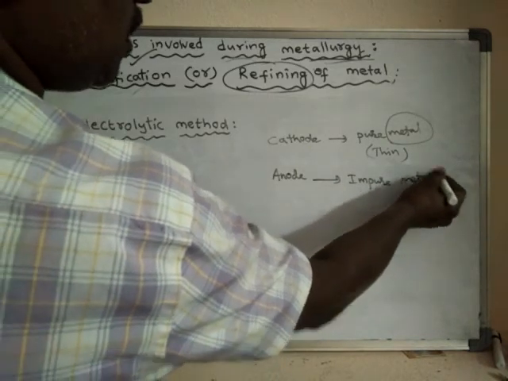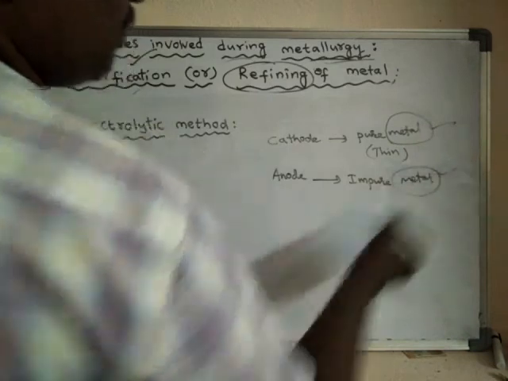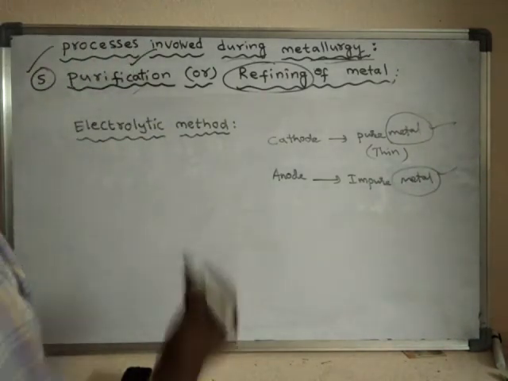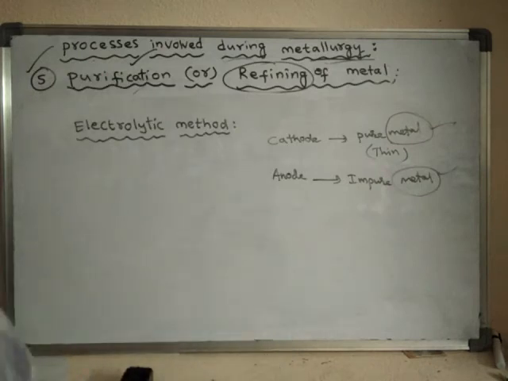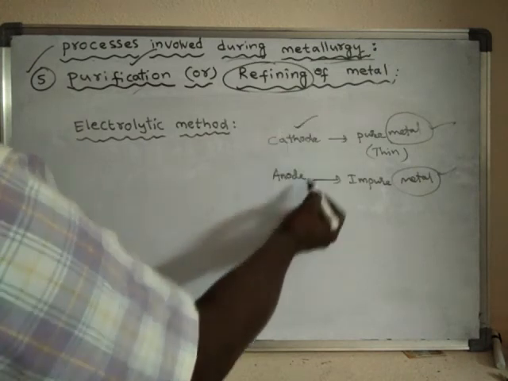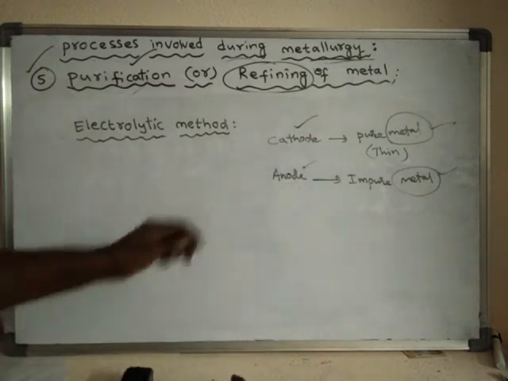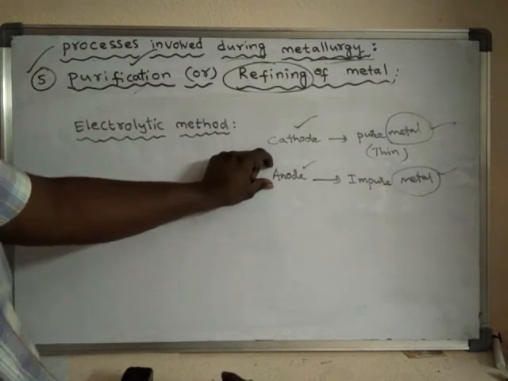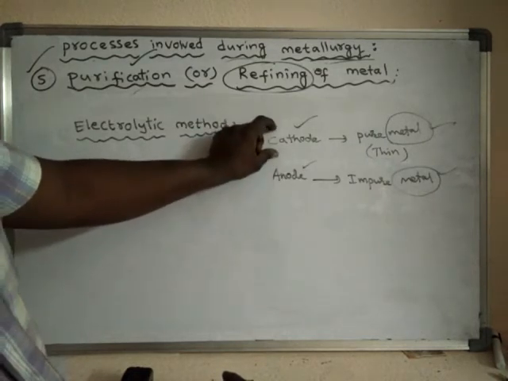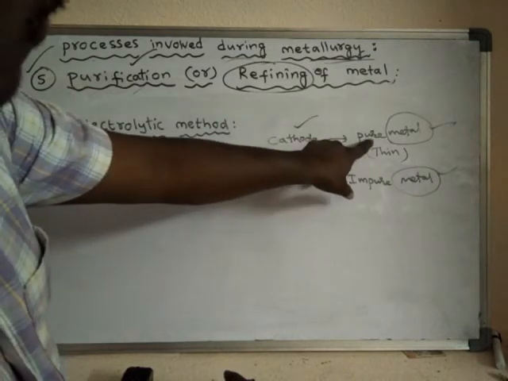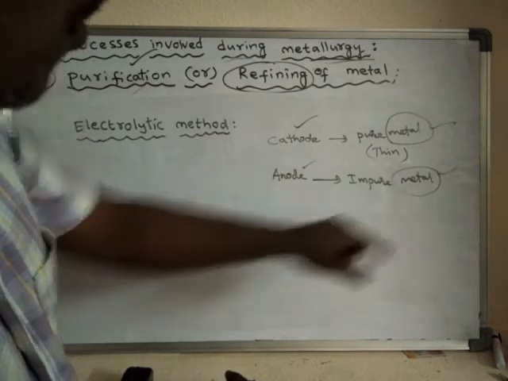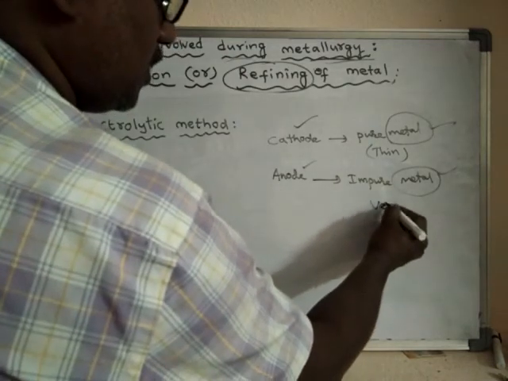Whichever metal we are going to purify is used in the preparation of both the cathode and the anode. That means both are made up of the same metal, but the cathode is made up of pure metal, and the anode is made up of impure metal and it is very thick.